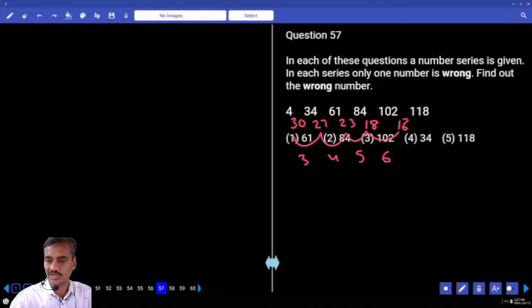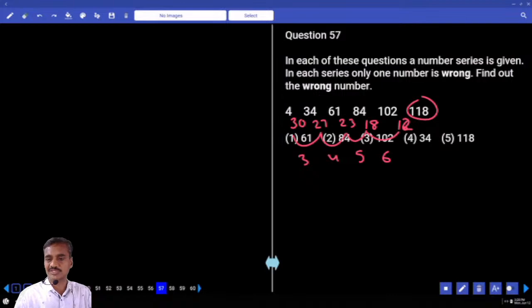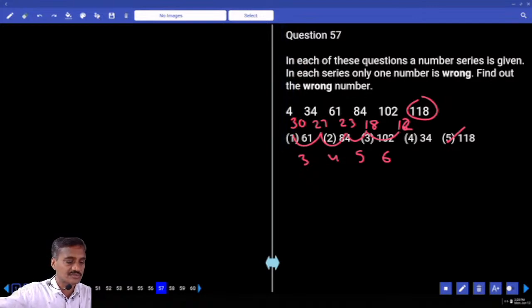Now 6 means 12 must be subtracted. If you subtract 12, 118 is the wrong one. 12 must be added to this one. 102 plus 12 is 114. Hence 118 is the wrong number, and 114 is the correct one. Done with this? Now this is about question number 57. Choice 5. Then next one.